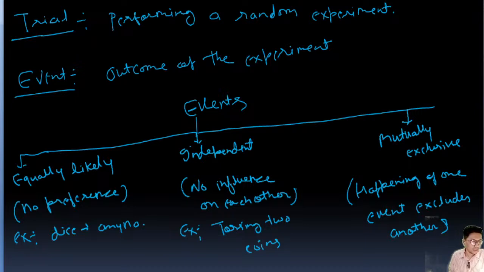Next is the condition for probability. First of all, you need to understand these terms. If I have written P(A|B), what does it mean?